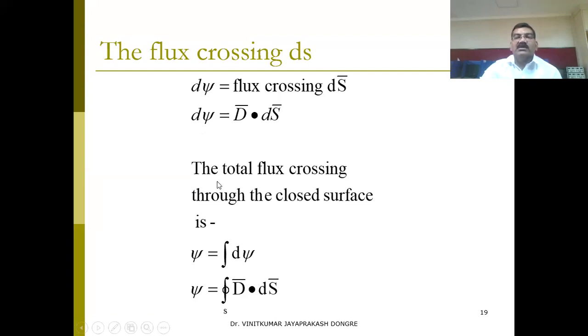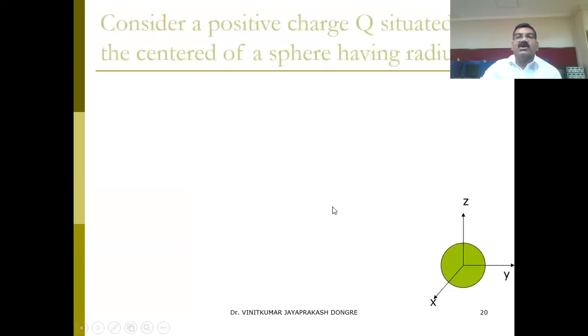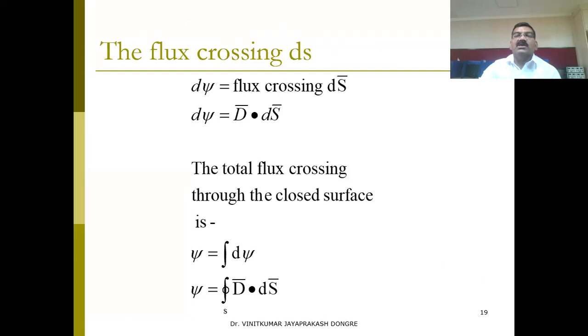So we'll go further. Thus the total flux crossing through the closed surface, you can take an integration. The psi is nothing but the flux, and total psi you can take as an integration over the surface. Now psi equals the closed surface integral, with S as suffix, of D dot dS. So this is the surface integral.